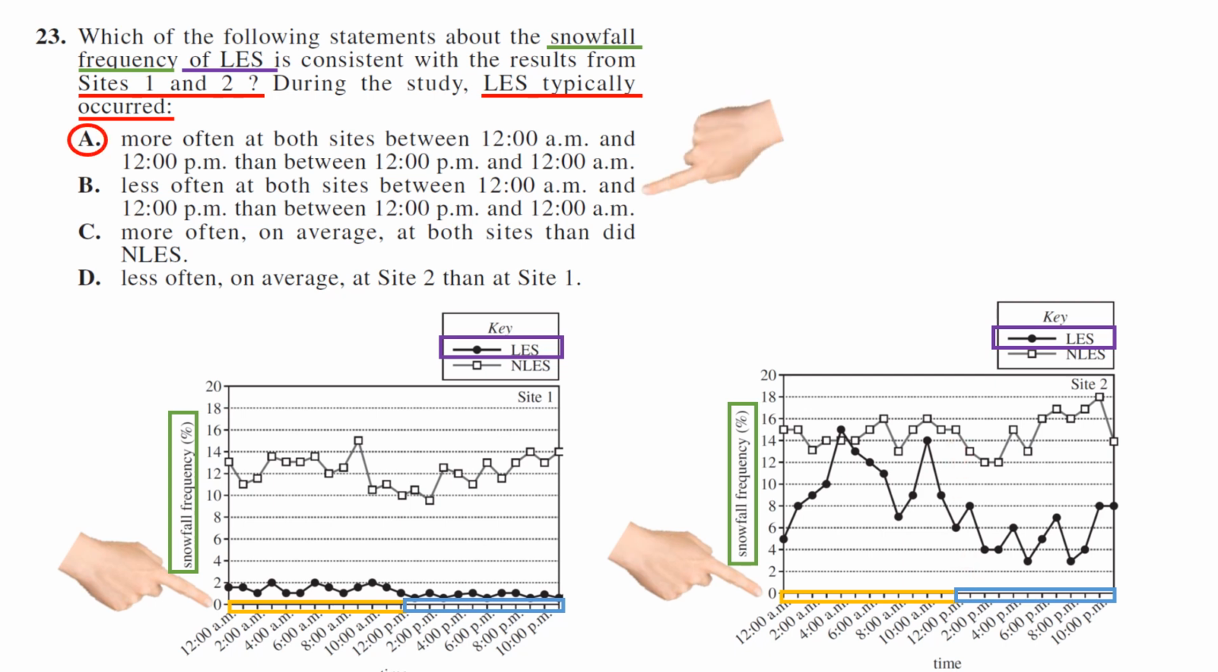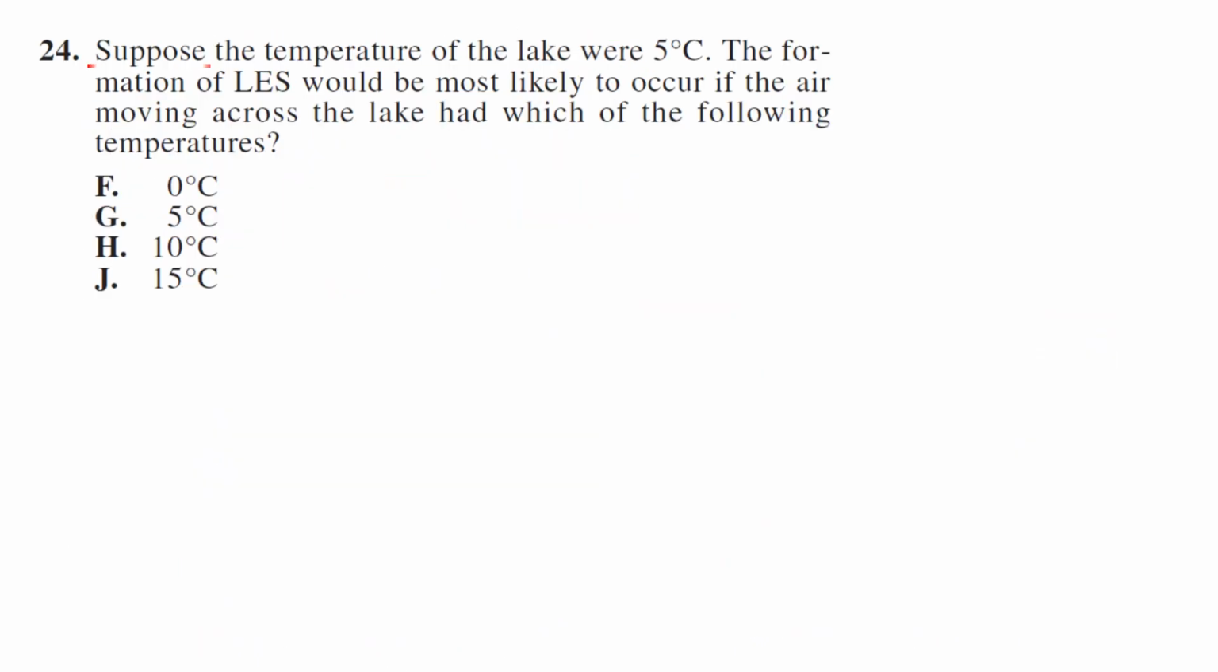Then we're going to process and eliminate the rest. Choice B is backwards from what we just stated. Choice C, more often on average at both sites than NLES. That is not true. You can see the snowfall frequency is higher for NLES across the board. So it was the opposite. Choice D, less often on average at site 2 than site 1. Now, site 2 was more often than site 1. So by process of elimination, you would have gotten it down to choice A as well. So A.